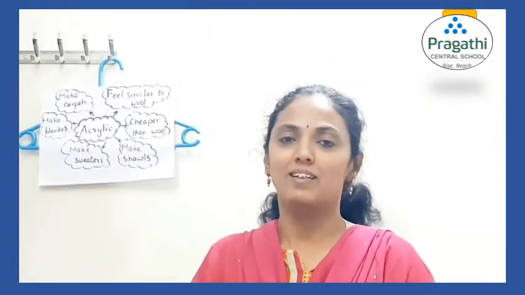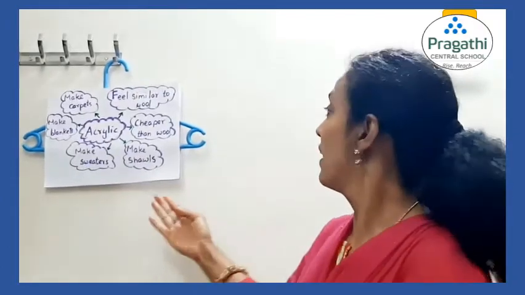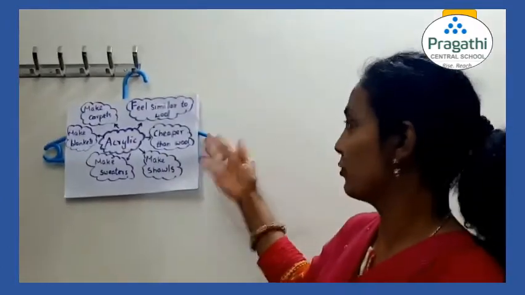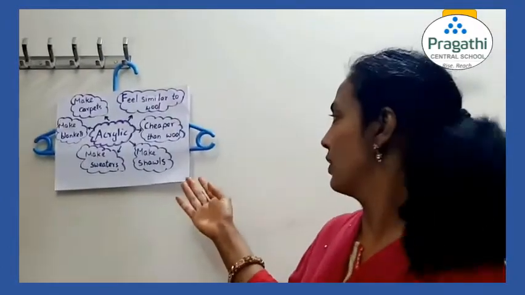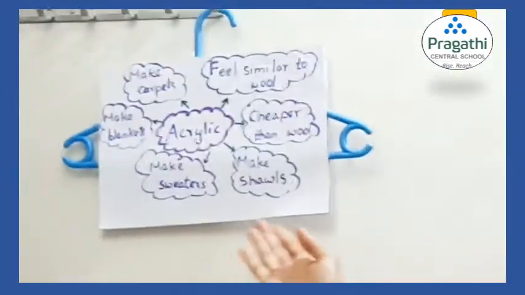Well, we will move to the fourth synthetic fiber, acrylic. It has a similar feel like wool. It is cheaper than wool. We can make shawls, sweaters, blankets and carpets with acrylic.